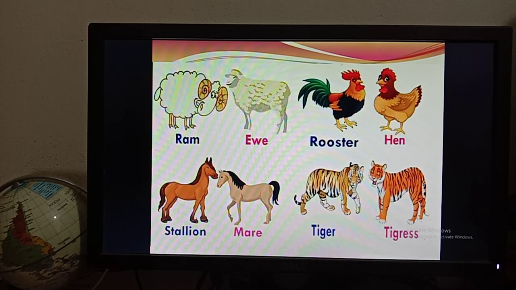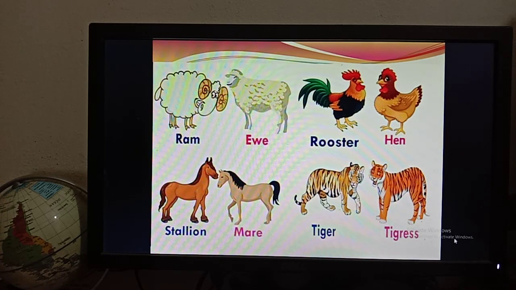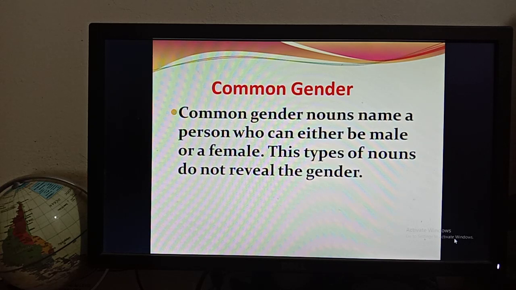Then there is stallion. The feminine form of stallion is mare. Then there is tiger. The feminine form of tiger is tigress. Okay, so you have to learn all of this by watching these pictures. Now we will go for common gender.